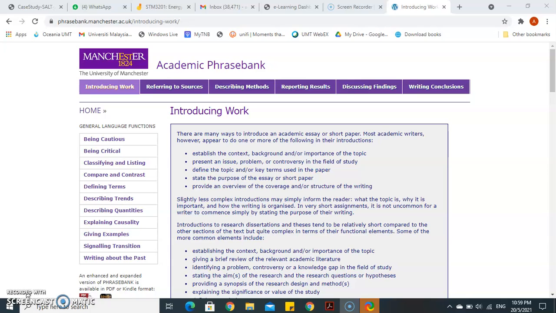So when it comes to introduction, you have to remember to put all the keywords of your title in the introduction. Okay, let's say tajuk you adalah contohlah diet quality, nutritional status, and also mental health status among the university students. So you kena ada all the keywords.